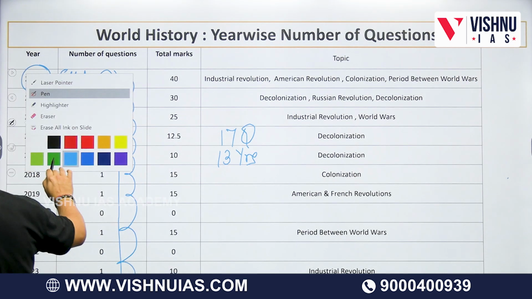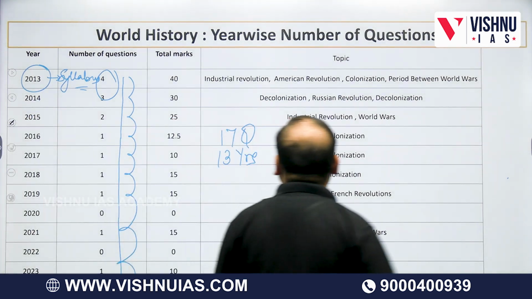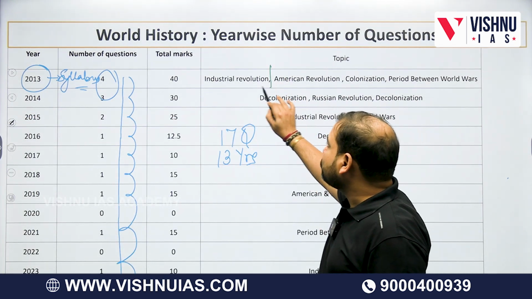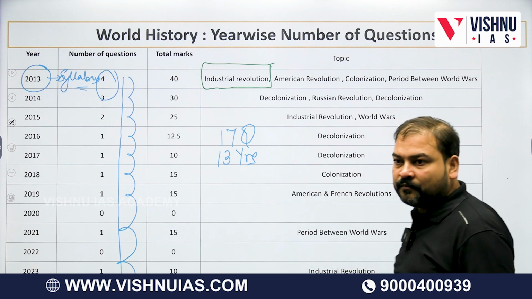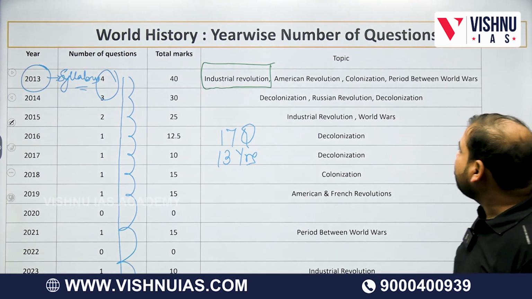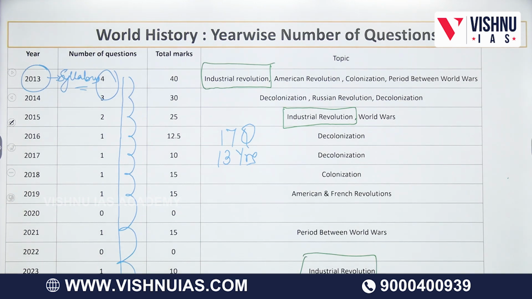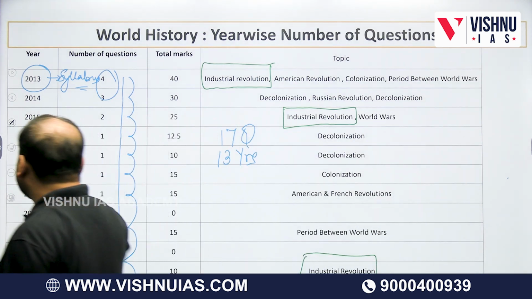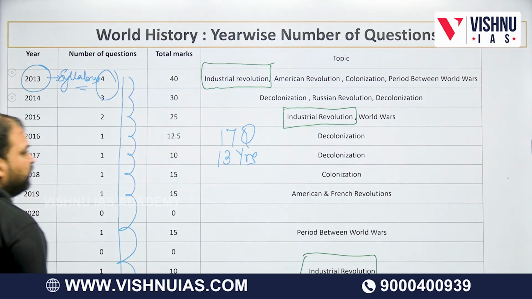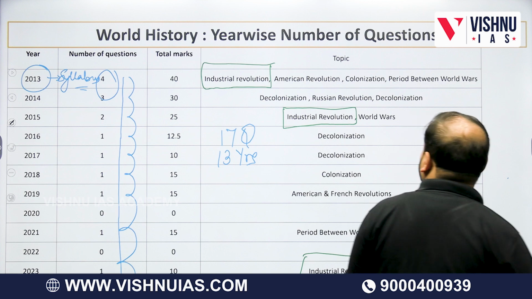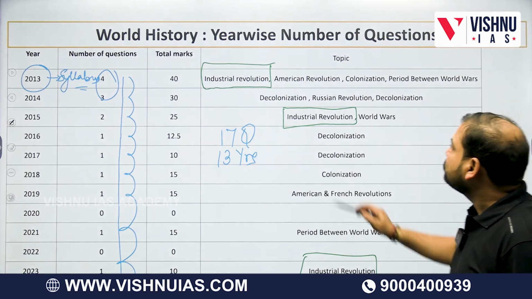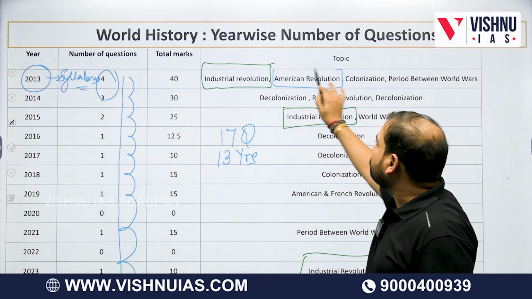If I see the topics, all of you, look at my first topic, Industrial Revolution, isn't it? What I find is Industrial Revolution. It seems the Industrial Revolution is an important chapter for world history. Then I saw the American Revolution.